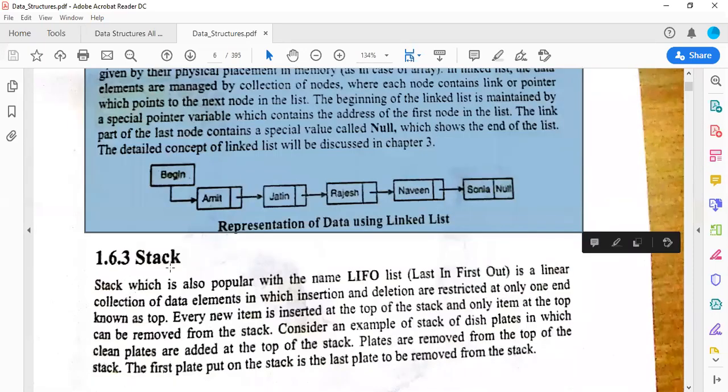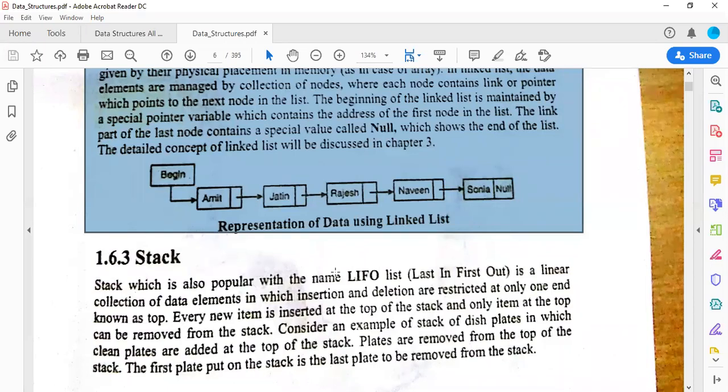Then we have stack. Stack is a last in first out data structure. Last in first out data structure. For example, in a book rack or a CD rack or CD deck, the last CD you put on that deck or rack can be taken out first. So that is your stack.